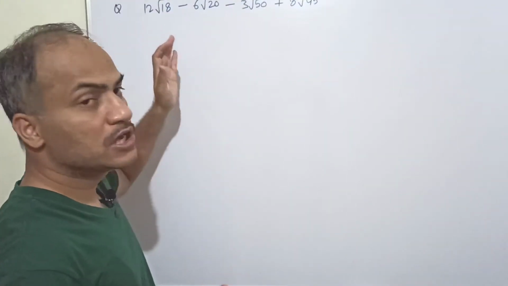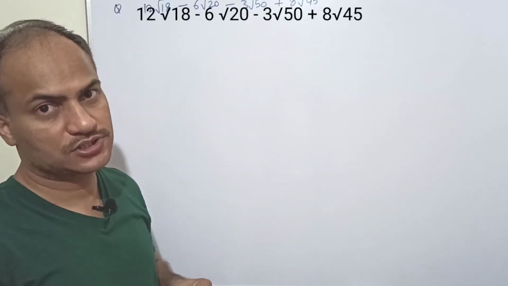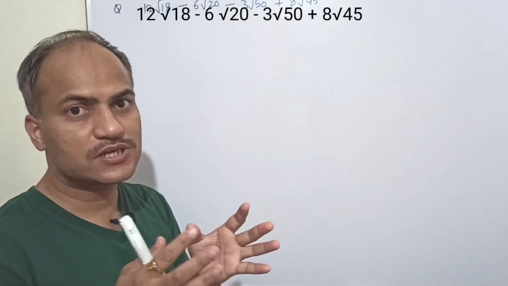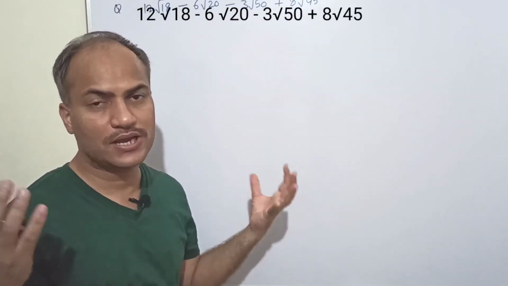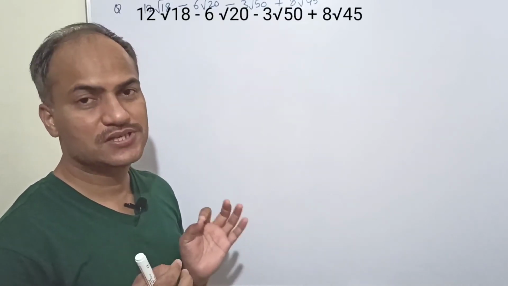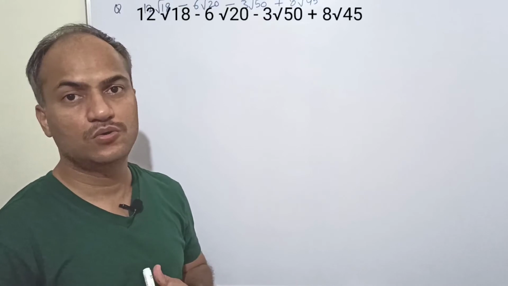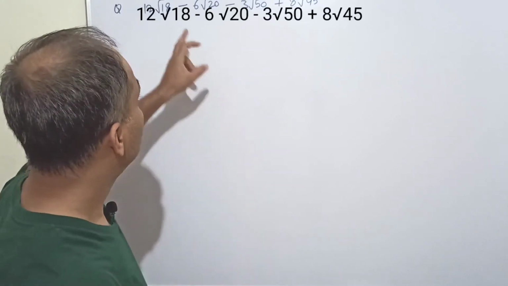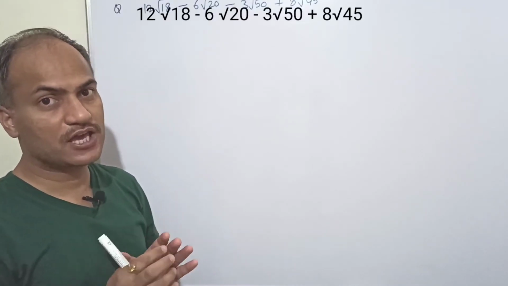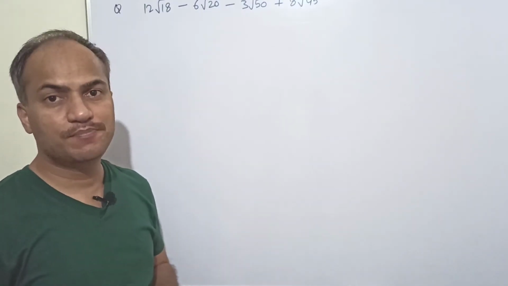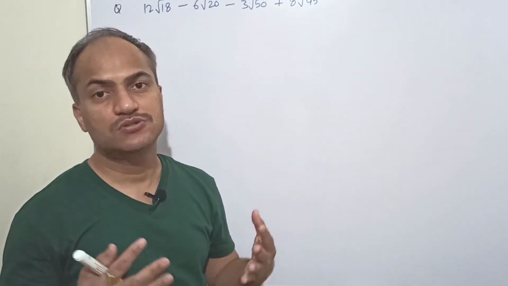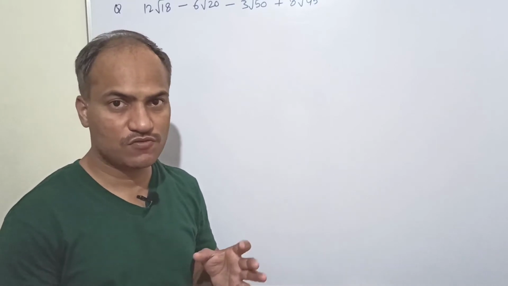At the beginning we do not get any clue for how to solve this question. Root 18, root 20, root 50, root 45, all terms are different. We do not get any clue how to solve this. But the basics of mathematics tell us there is always a clue for every question. Here root 18 can be simplified. You can reduce it to a simpler expression. Similarly, other terms, if possible, try to reduce them into simpler expressions. That is what we are going to do here.